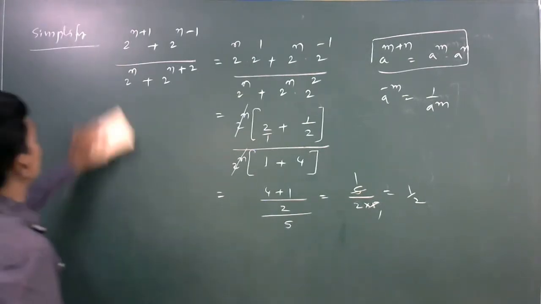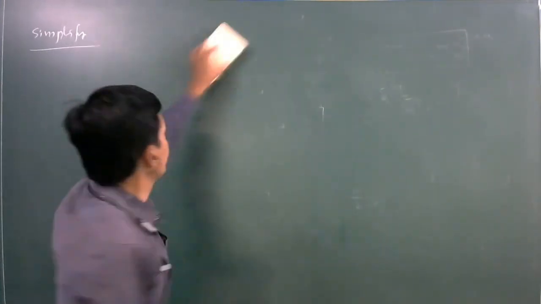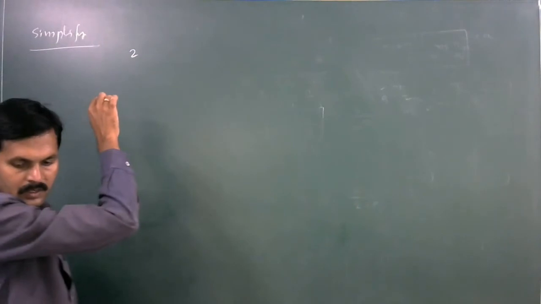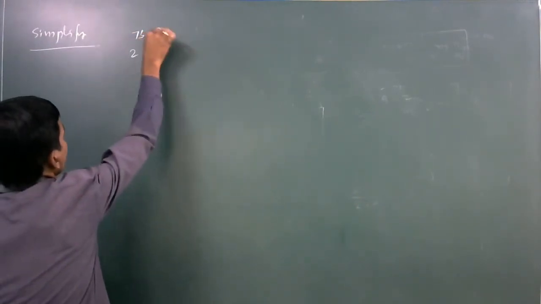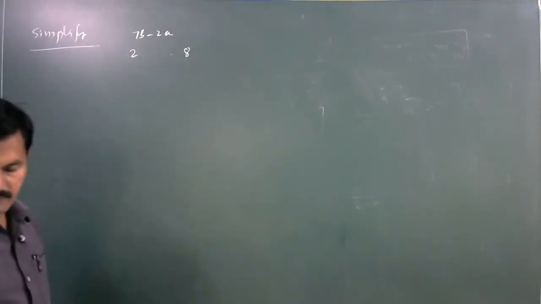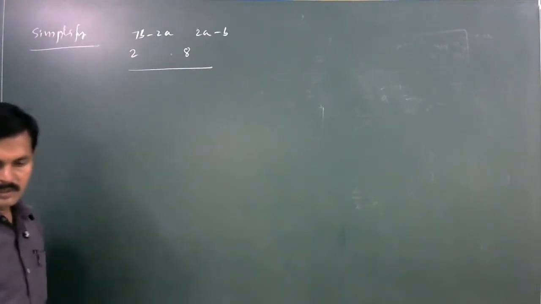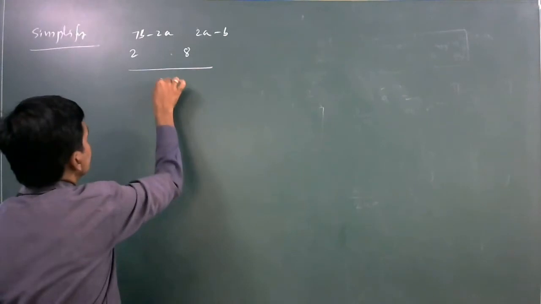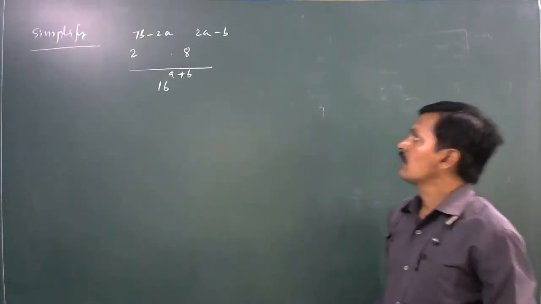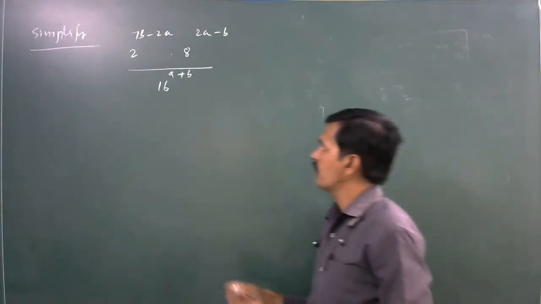Next problem. Simplify. 2 power 7b minus 2a into 8 power 2a minus b, divided by 16 to the power of a plus b.